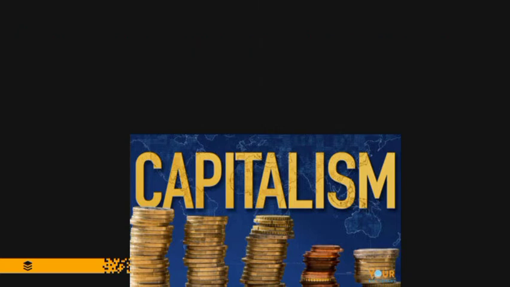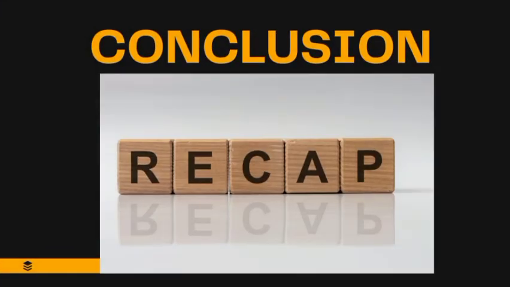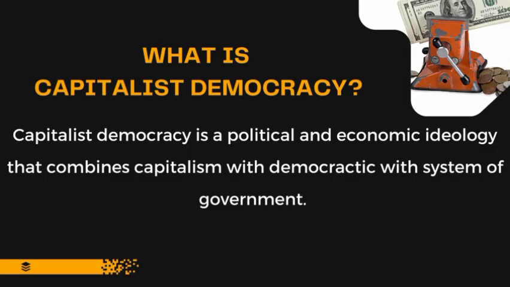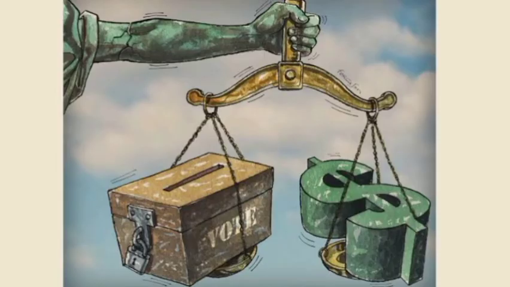So we have come to the end of today's class. Before we go, let's just give a recap of what we talked about. We identified capitalist democracy as an economic and political system that combines democracy with a capitalist system of government. We looked at it as the operation of the principles of representative democracy in a capitalist economic system.